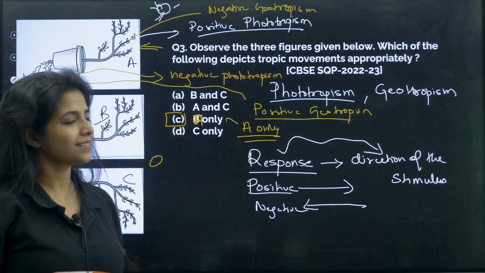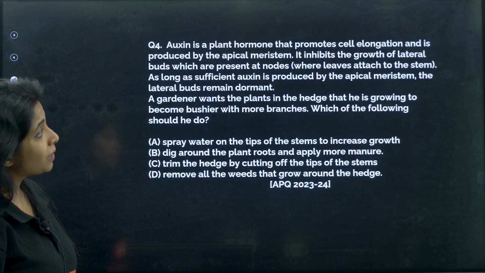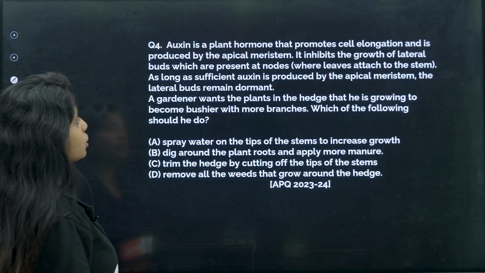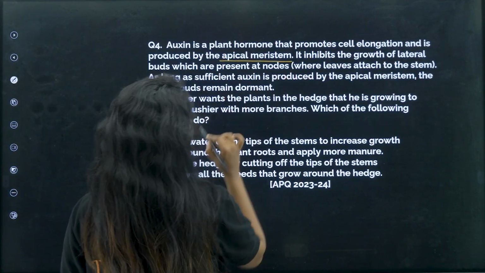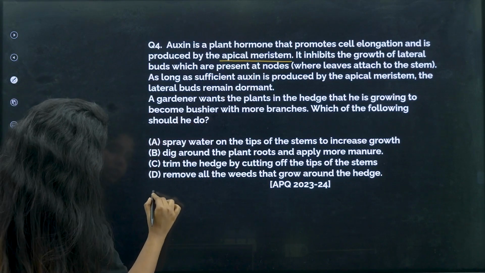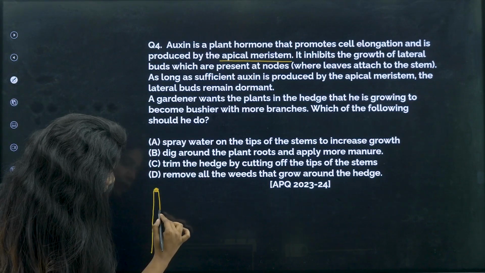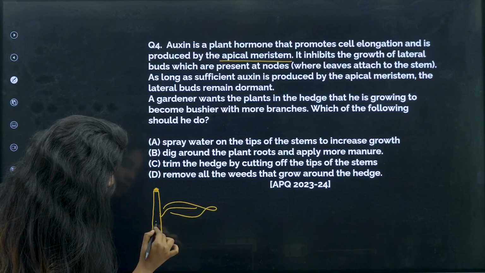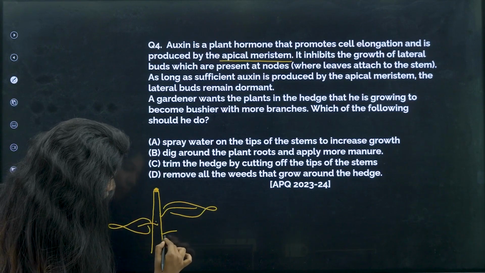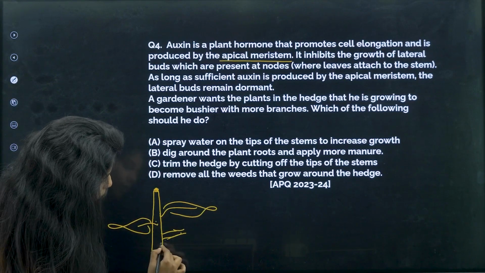Cool, works. Chalo, next. Auxin is a plant hormone that promotes cell elongation and is produced at the apical meristem. What do you mean by apical meristem? So suppose this is a plant. This is the apex of the plant, at the tip. Okay, from here you have leaves coming. From here you have the other branches coming off.